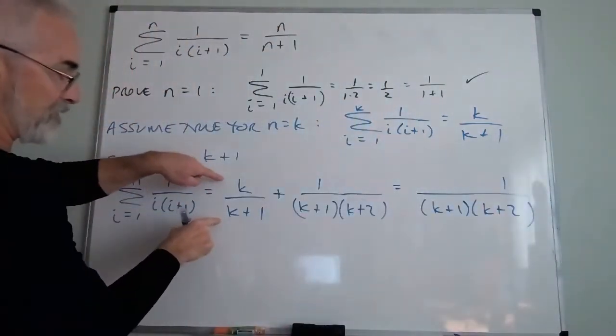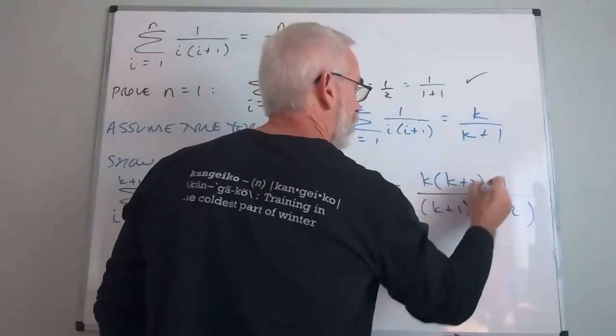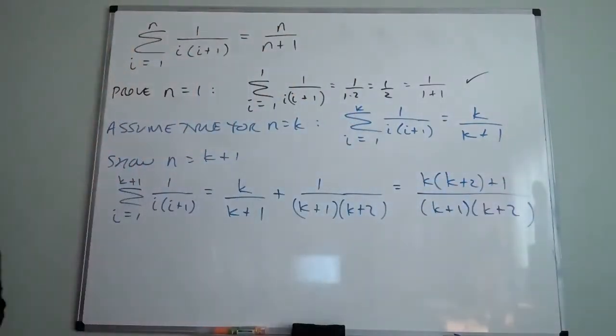Looks like I need a k plus 2 over k plus 2. Okay. So hopefully everybody sees that.